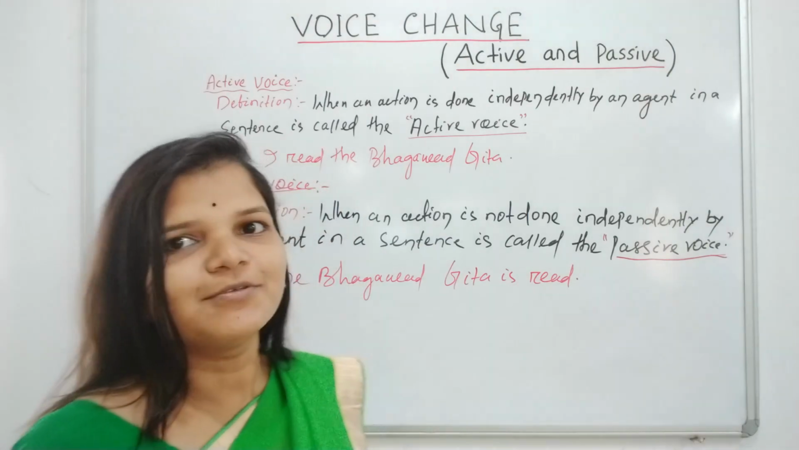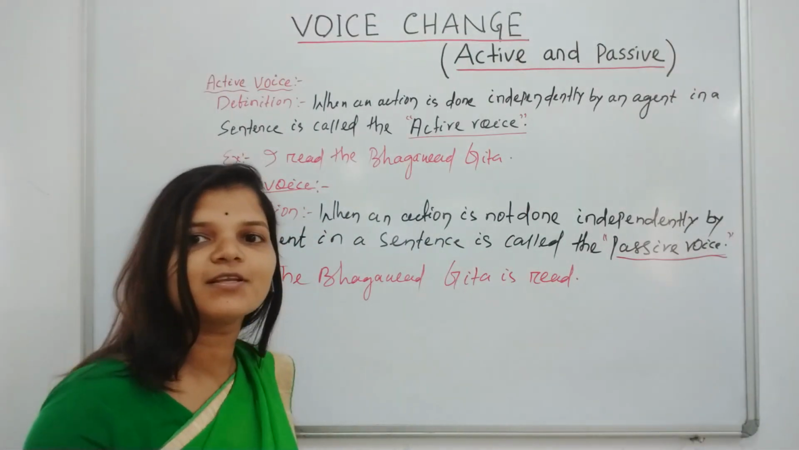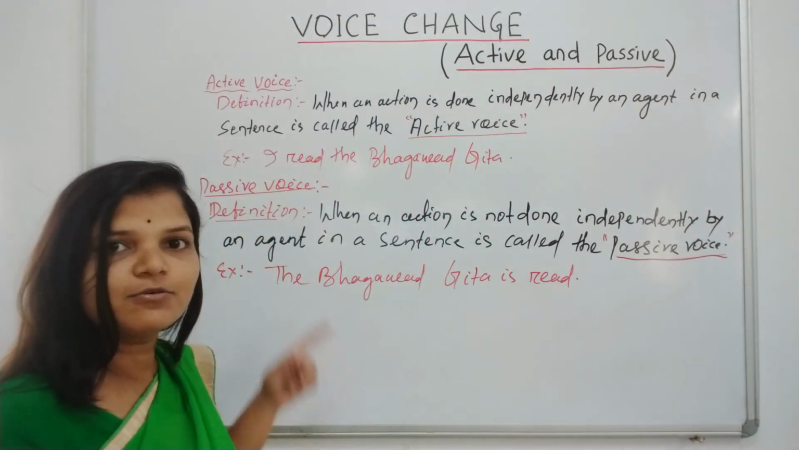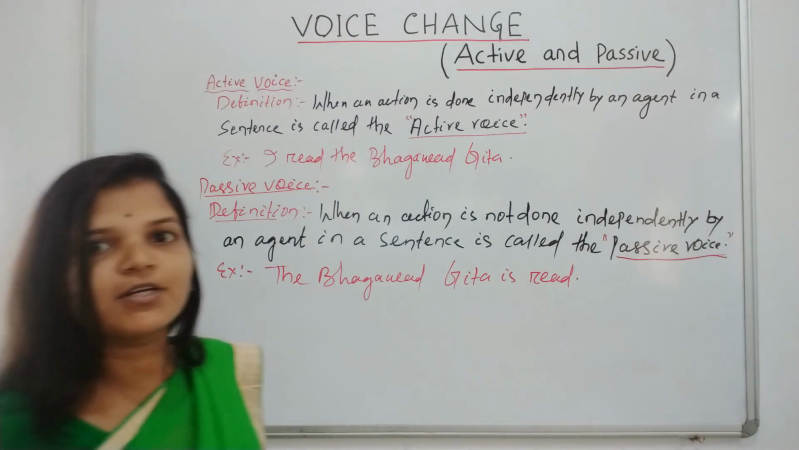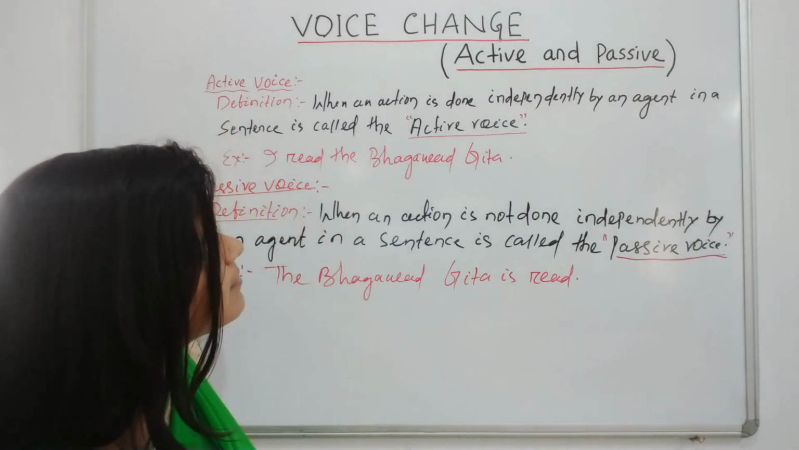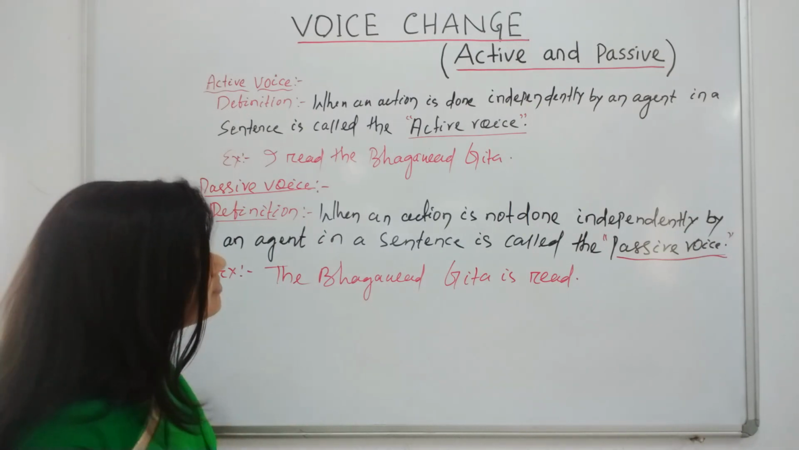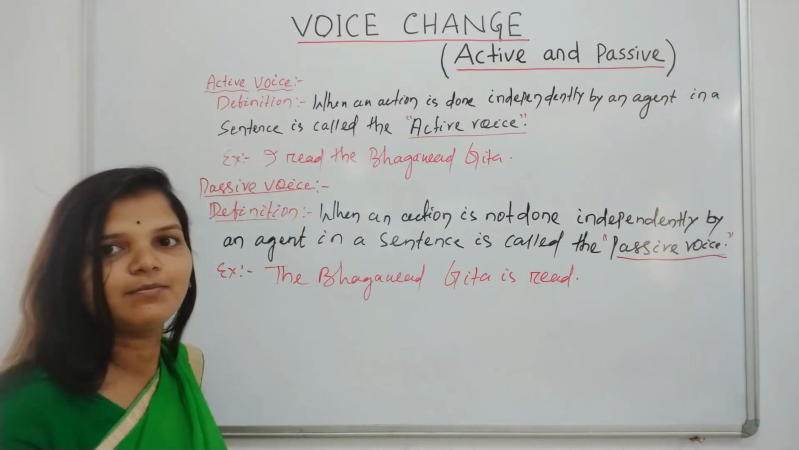Good morning all of you. Today we discuss the voice tense. Voice tense basically can be classified into two types, active voice and passive voice. Firstly, we know the definition of active and passive voice and the difference between them. Active voice definition is that when an action is done independently by an agent in a sentence, it is called the active voice.